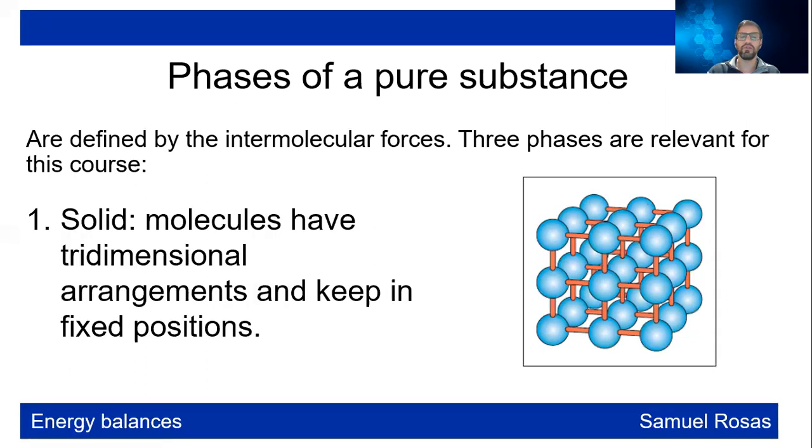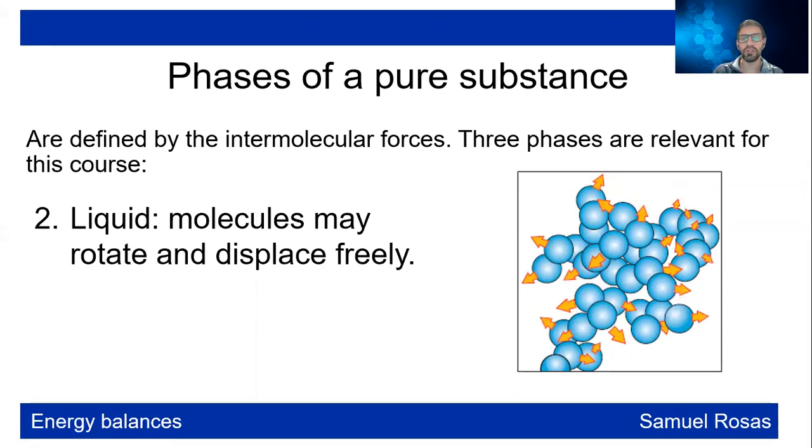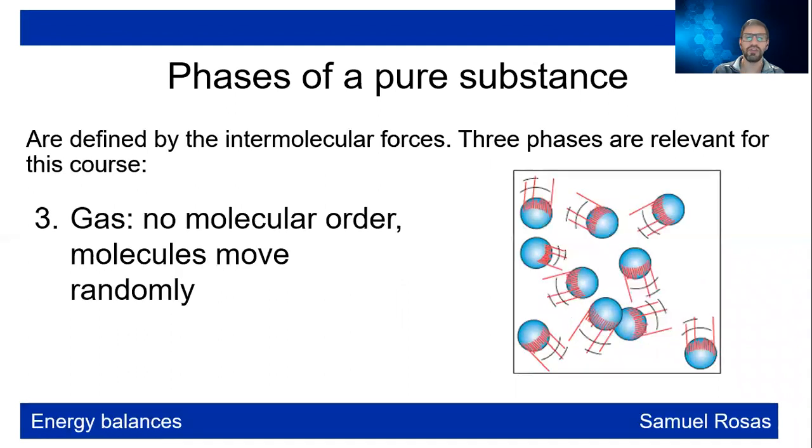The first one is going to be solid, molecules that have three-dimensional arrangements and they keep in fixed positions. We also have what we call the liquid, in which molecules may rotate and displace freely, but are not as free as the last phase, which is a gas. There is no molecular order, molecules move randomly.